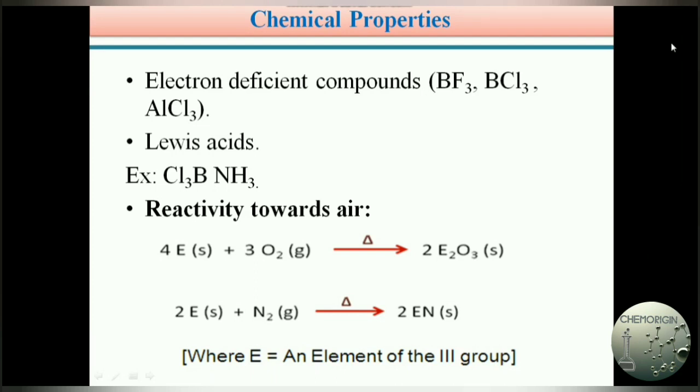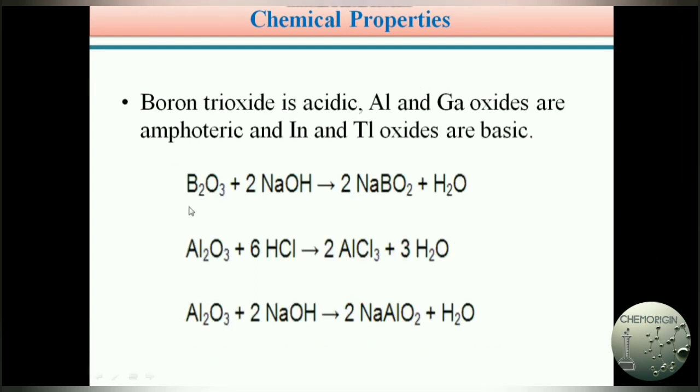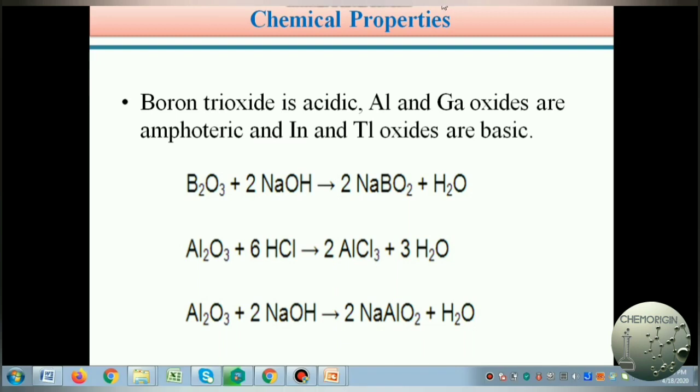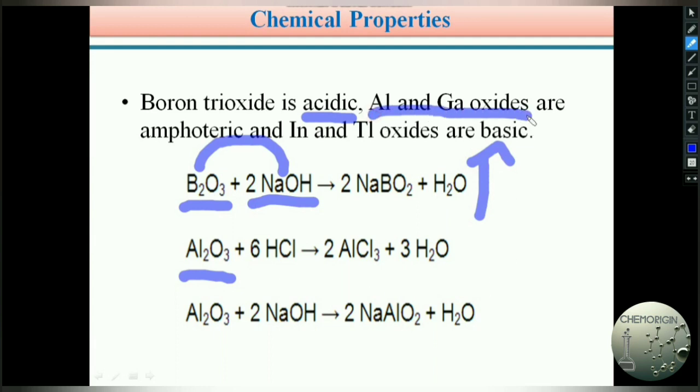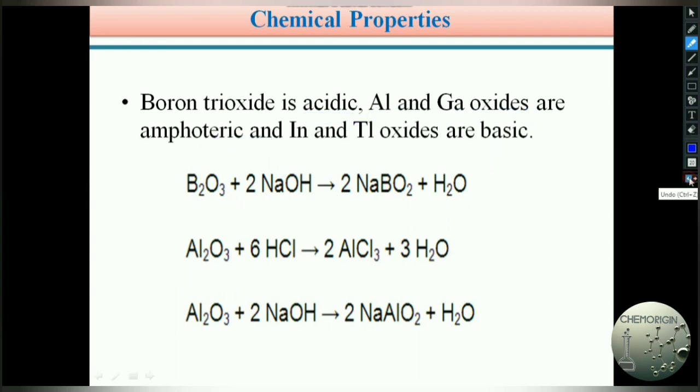For example, in the next slide you can see boron trioxide, B2O3. Boron reacts with oxygen to form boron trioxide, aluminum trioxide. Here this boron trioxide has acidic nature. Because of its acidic nature, it readily reacts with a base like NaOH and it liberates a water molecule. Whereas aluminum and gallium oxides have amphoteric nature. This word amphoteric, you are already very familiar with, from acids and bases.